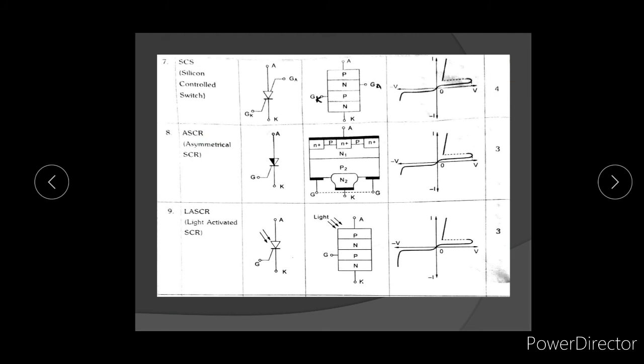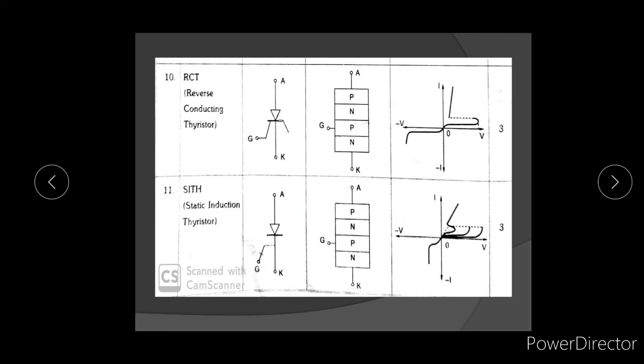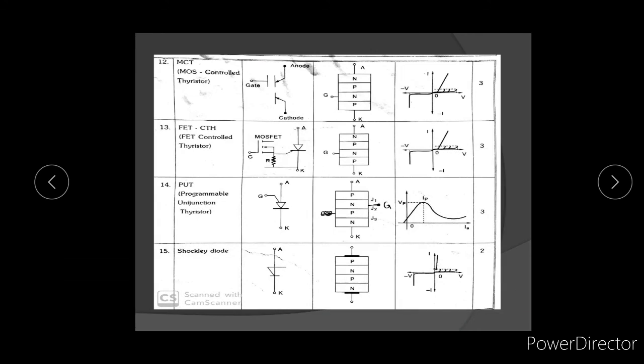ASCR, asymmetrical SCR. This is the general configuration. LASCR means light activated SCR. When light falls on the SCR, it will be activated. This is the general symbol and internal structure. It has three terminals. Next, RCT means reverse conducting thyristor. This is the circuit symbol, and it also has three terminals. SITH, static induction thyristor. This is the general symbol, and it also has three terminals.